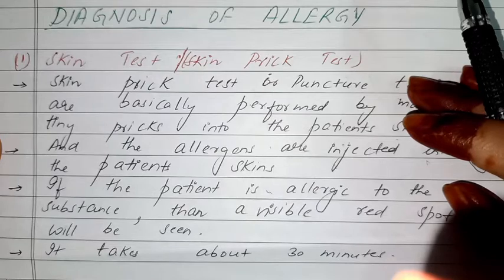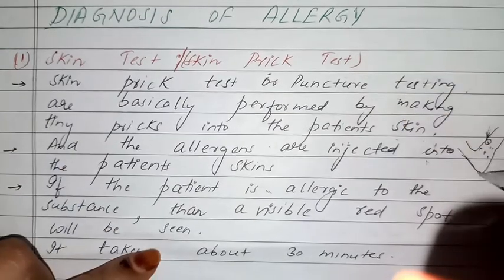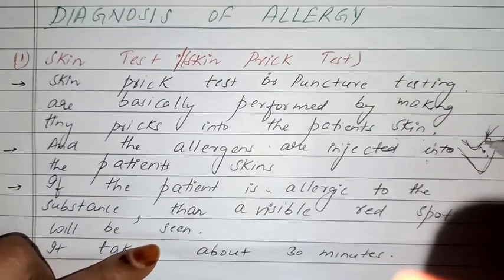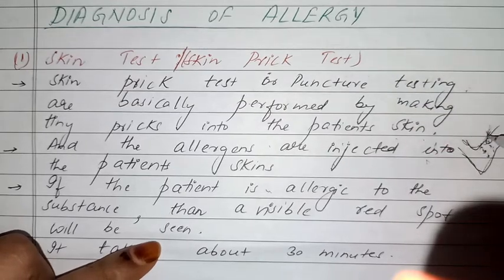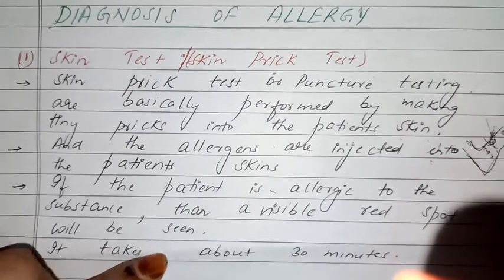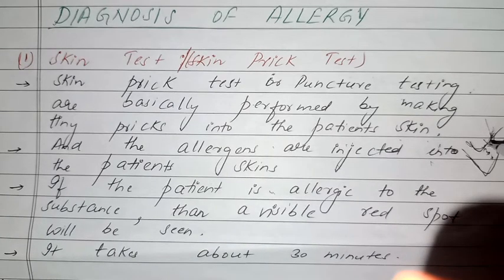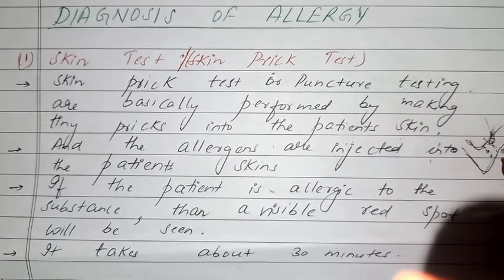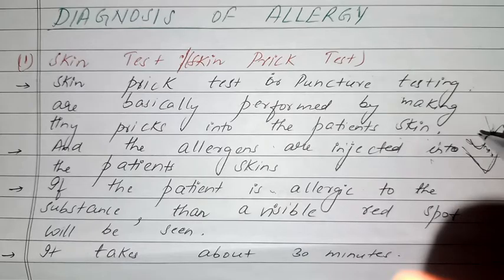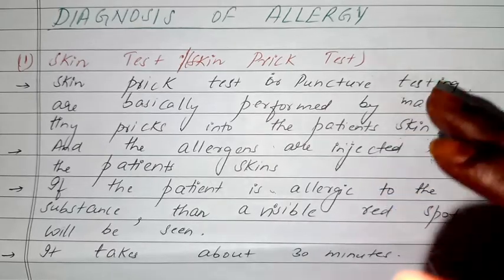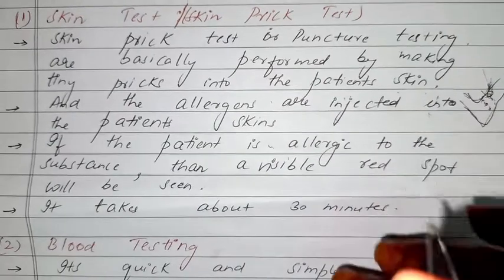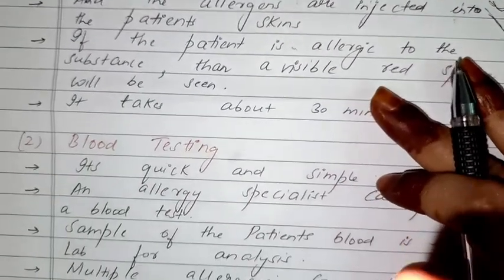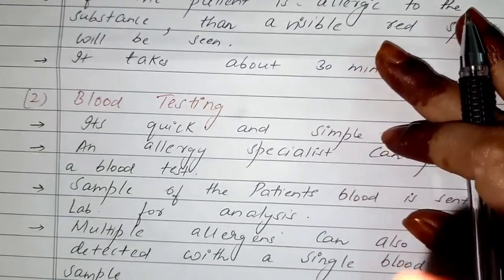And how much time does it take? It takes about 30 minutes. So these are the kind of pricks as I have shown you in the image. They are made on the back or arms to check whether the person is allergic to particular allergens or not. How much time does it take? It takes 30 minutes. Now number 2 is blood testing.